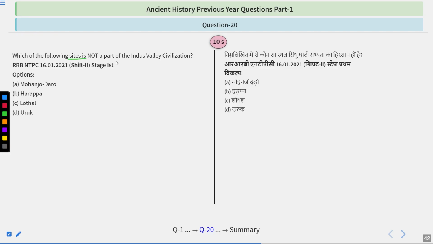Which of the following sites is not a part of the Indus Valley civilization? The options in front of you: Mohenjo-daro, Harappa, Lothal, Uruk. And here is your time. Just think about it.